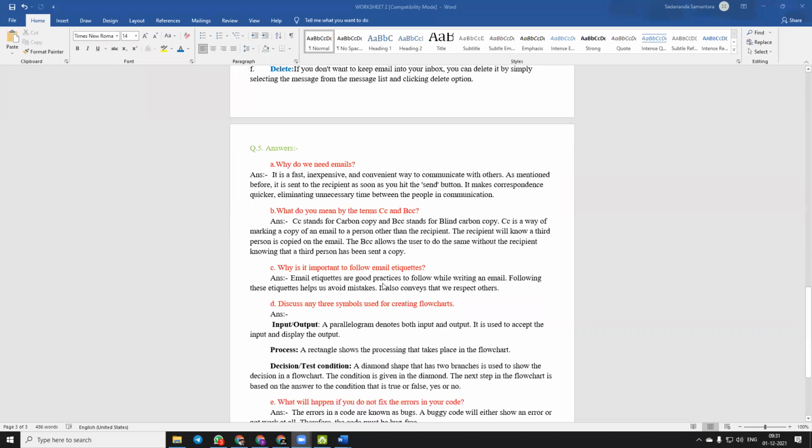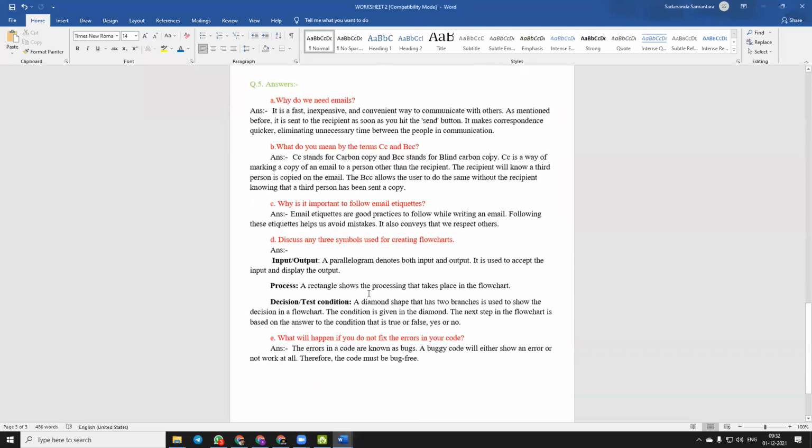Now students, question number C. Why is it important to follow email etiquettes? Email etiquettes are good practices to follow while writing an email. Following these etiquettes helps us avoid mistakes. It also conveys that we respect others. So that's why it is important.